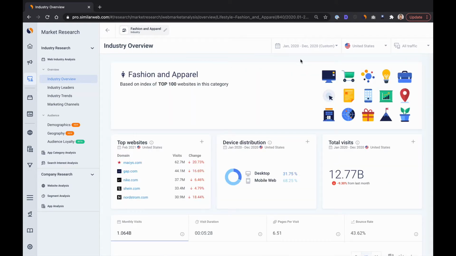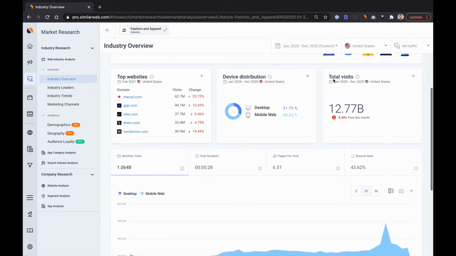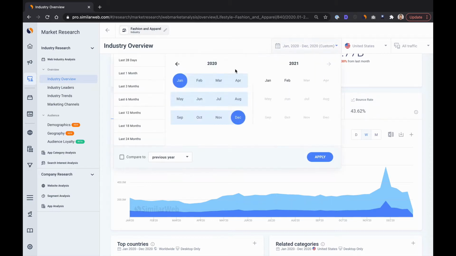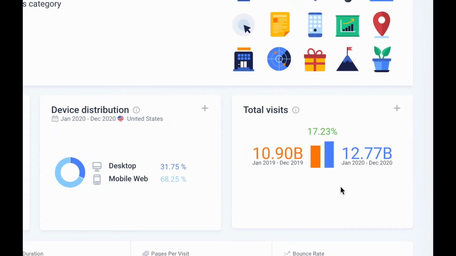Here we see the online performance of the entire fashion and apparel industry for 2020. Top-level traffic and engagement metrics for sites within the industry, visit duration, pages per visit, bounce rate, all critical for benchmarking Gap's performance versus the industry at large. I can even do a year-on-year comparison to the previous year, in this case 2019, showing how after the initial disruption of COVID, the industry experienced substantial online growth.